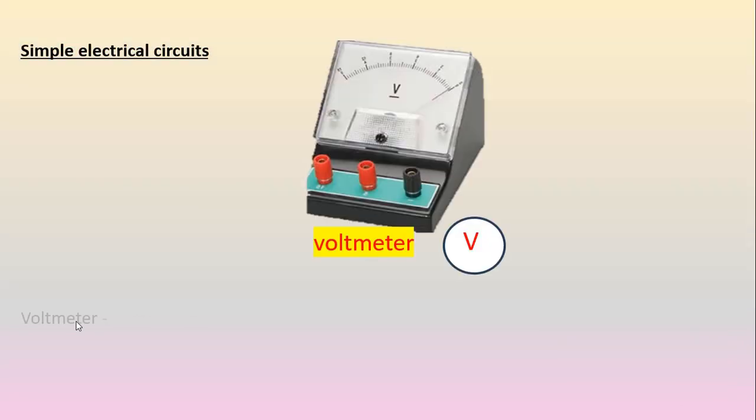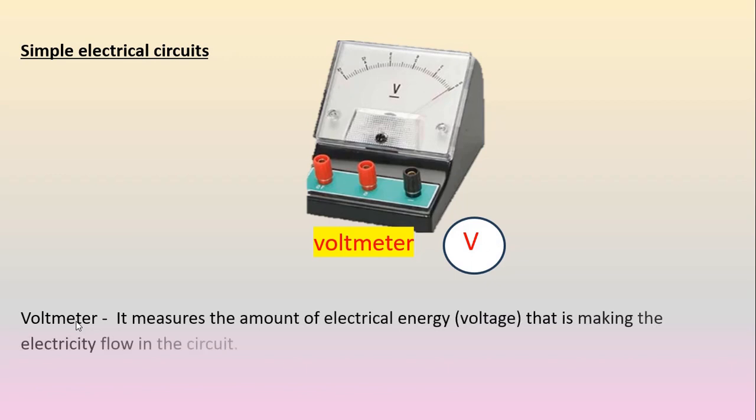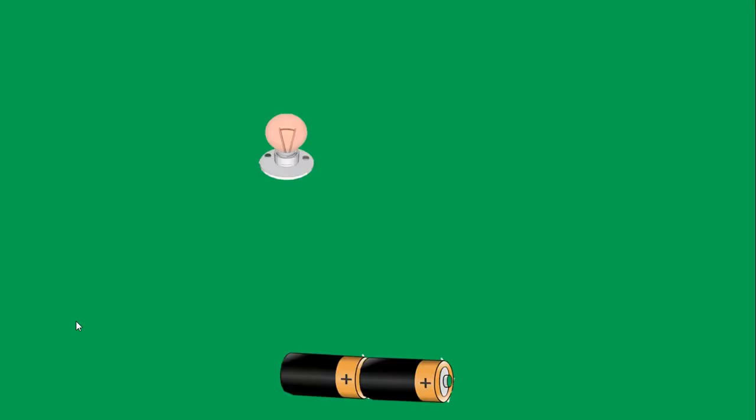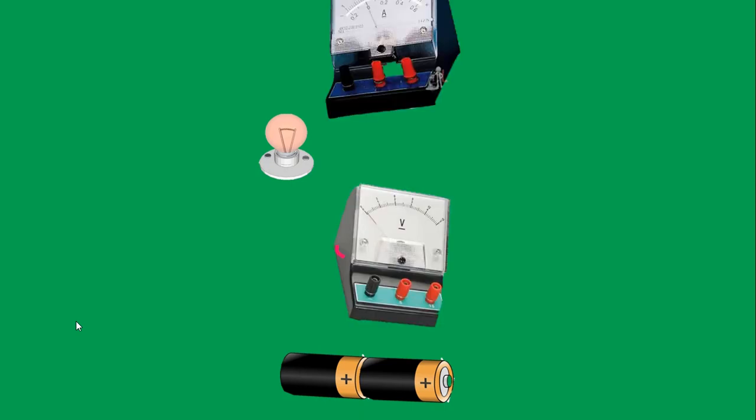We also have got a voltmeter, which measures the quantity of charge, the voltage that is making the electricity flow. How much charge is in the source. That's what we call a voltmeter. Then, what is the procedure of connecting a simple circuit? This is where we start. Take the dry cells, fix the voltmeter, the ammeter in position.